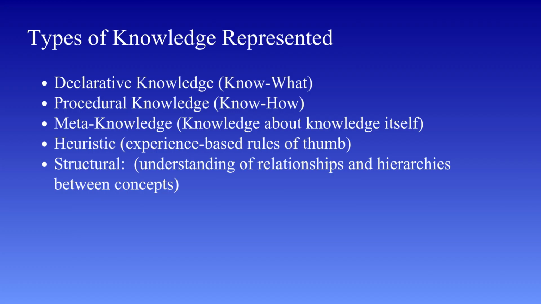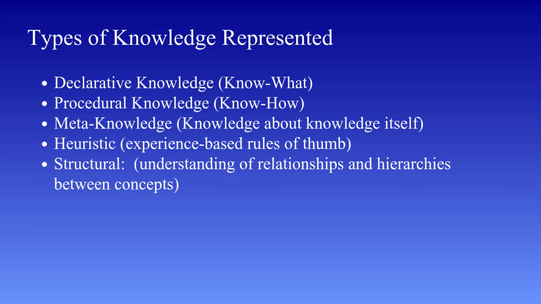Now that we've discussed the characteristics of a good knowledge representation system, the next step is to understand what kind of knowledge we actually represent in AI systems. Because not all knowledge is the same. In fact, knowledge can be classified into different types based on how it is used and what it represents. There are 5 main types of knowledge that are commonly used in artificial intelligence.